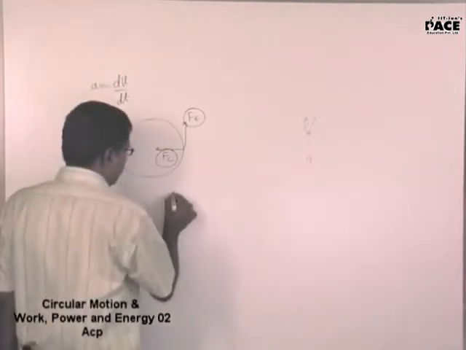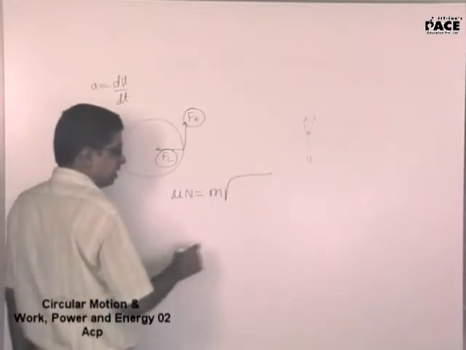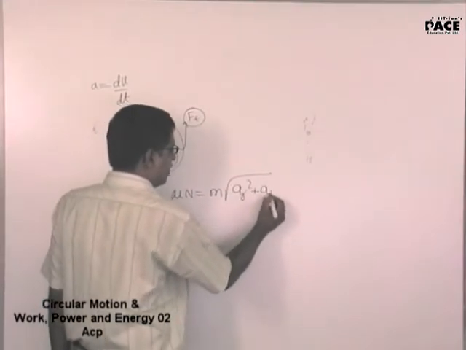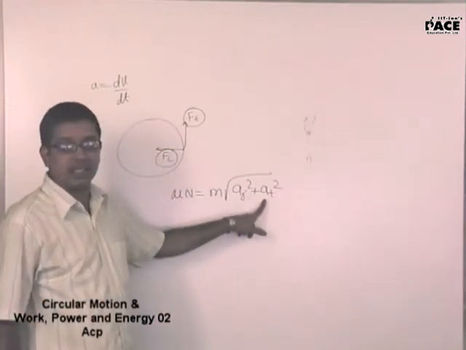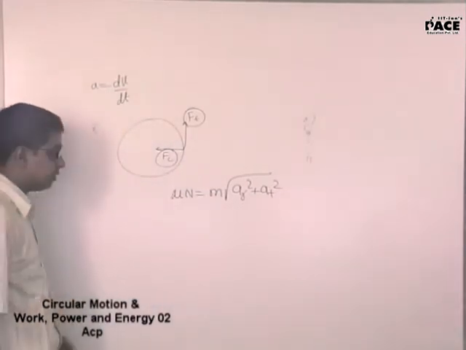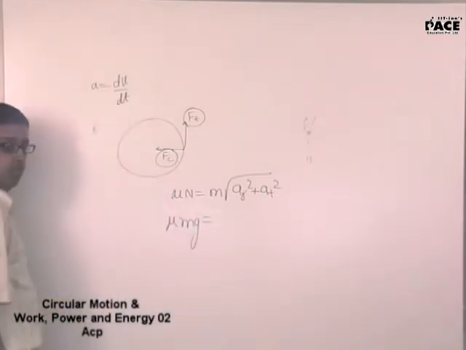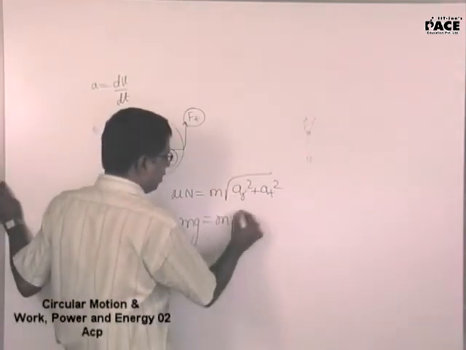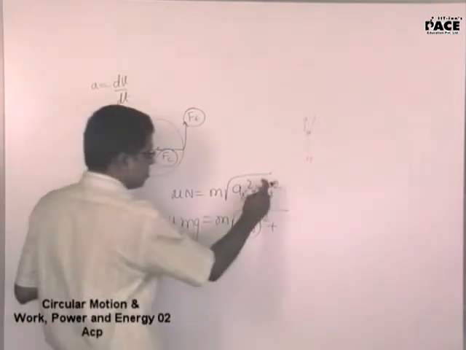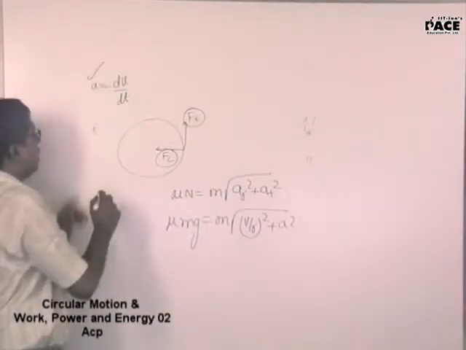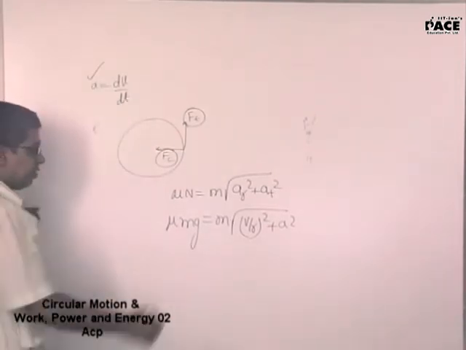So here, the frictional force mu N should provide both the accelerations, a_r square plus a_t square. Frictional force should provide not just the centripetal acceleration but also the tangential acceleration. And mu mg is the frictional force. This will be equal to m into root over of (v square by r) whole square plus a_t square. a_t, the tangential acceleration, is dv by dt, the rate at which the speed is increasing.